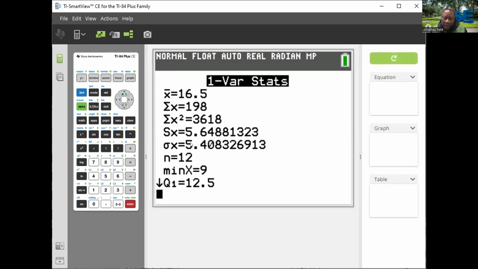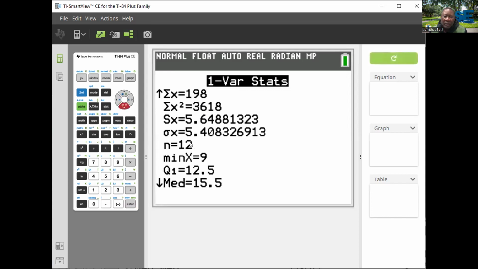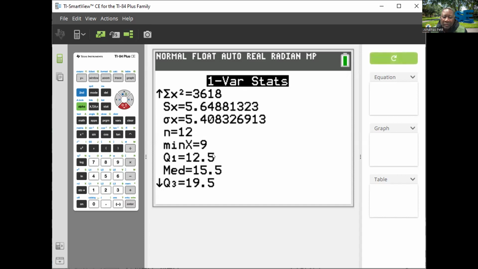And we have the number of pieces of information, which is 12. This is the sample size. And the minimum is 9. And we have Q1, which is 25%: the first 25% of the data is between 9 and 12.5.